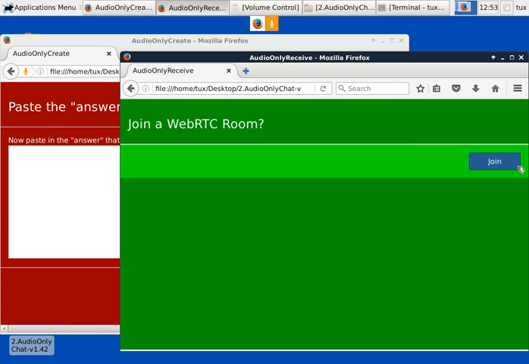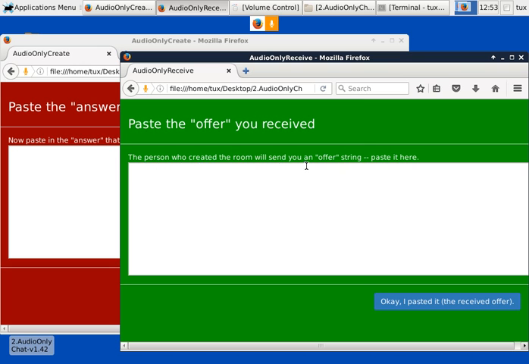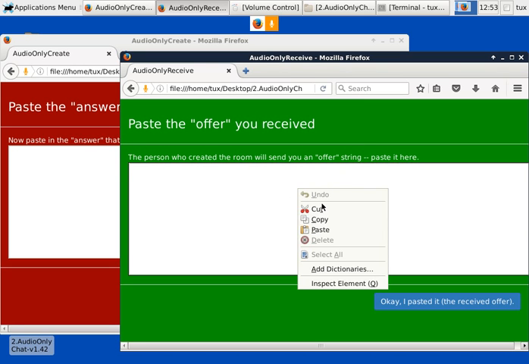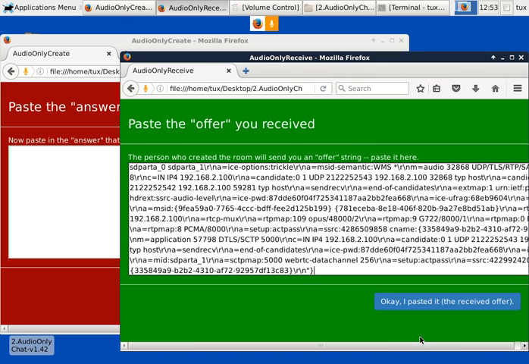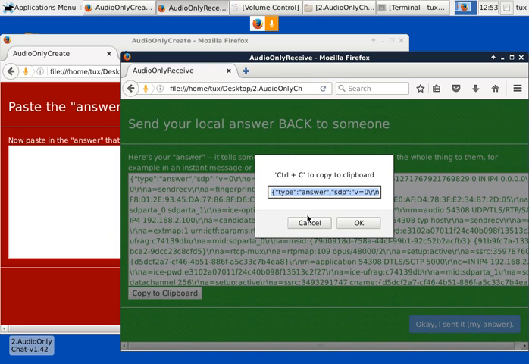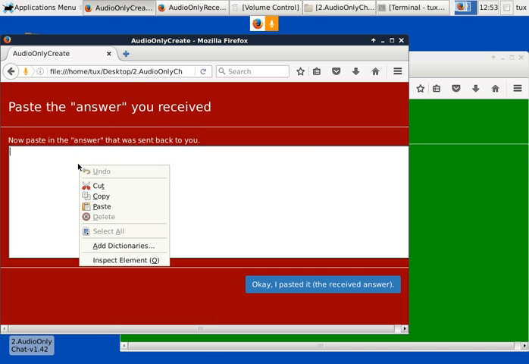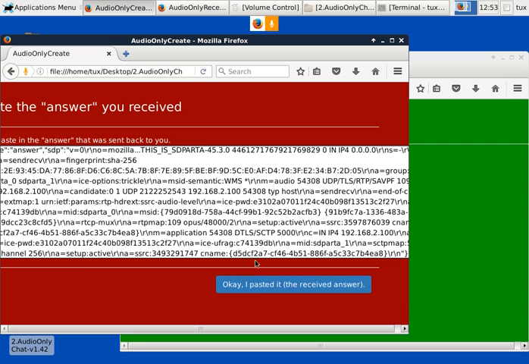and here in join, again, this is supposed to be in another computer, so the same question. Let's click in share and then paste the offer, the invitation. The green here is the answer, so let's copy and send it back to the creator, and OK.